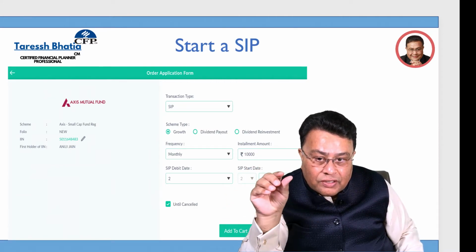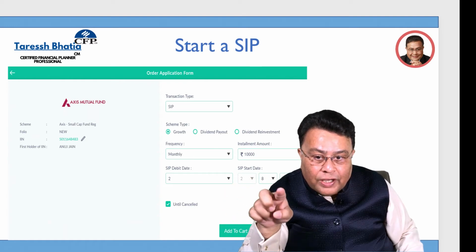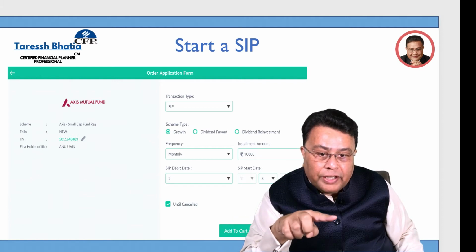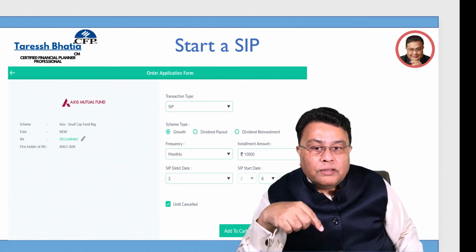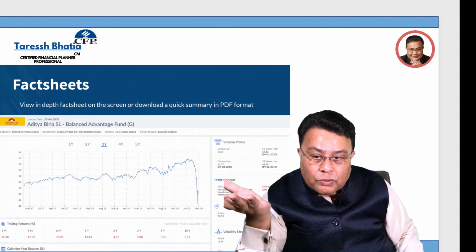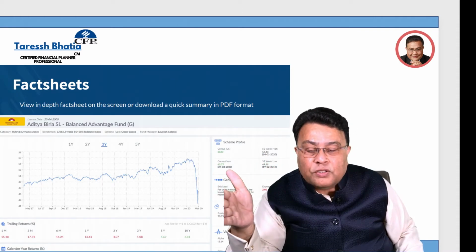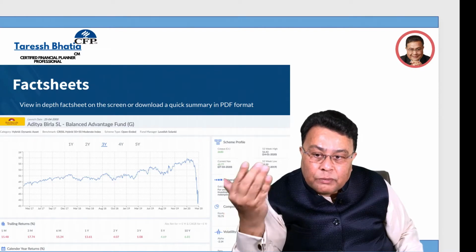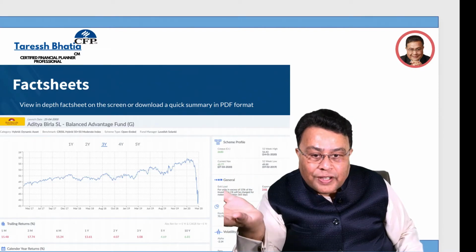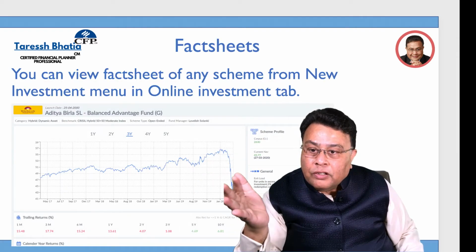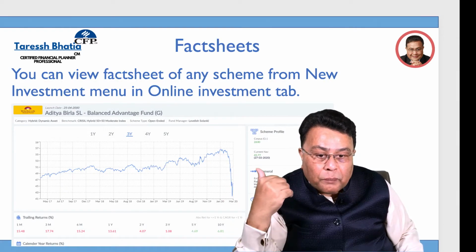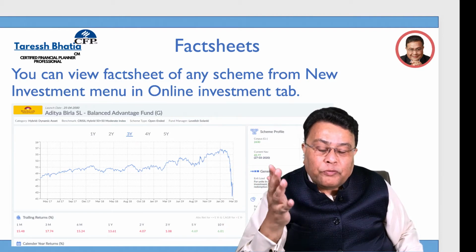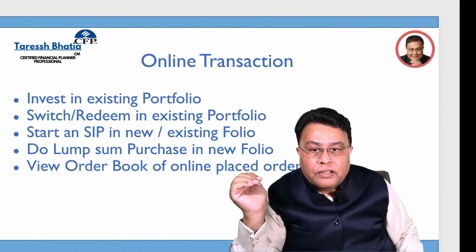We select the transaction, growth option, if it is a new fund, and we're doing frequency, what are the installments, SIP, how many dates from when to when, and we send this link to you. You can also explore such options which are given in the mobile app, like the fact sheet. So any particular scheme you're looking at, you want to see the history, you want to download the fact sheet, you want to see the detailed composition, which areas, volatility, ratios and all, how the performance has been. You can see that also very effectively.